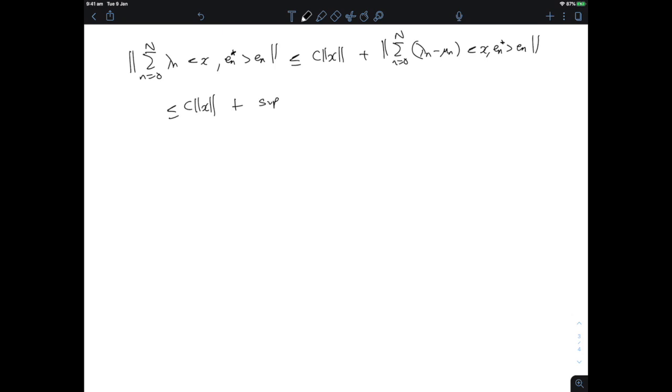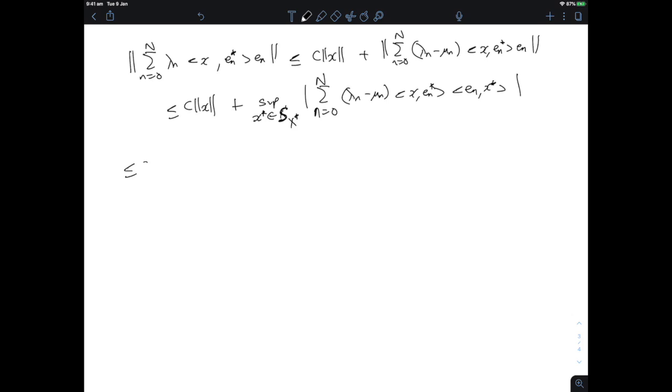So plus the supremum over all x star in the unit sphere of the dual of the sum of lambda n minus mu n x En star, yeah, that's better, En x star. Okay, and now I need to control that term and show that I can make it arbitrarily small as I choose my epsilon arbitrarily small.